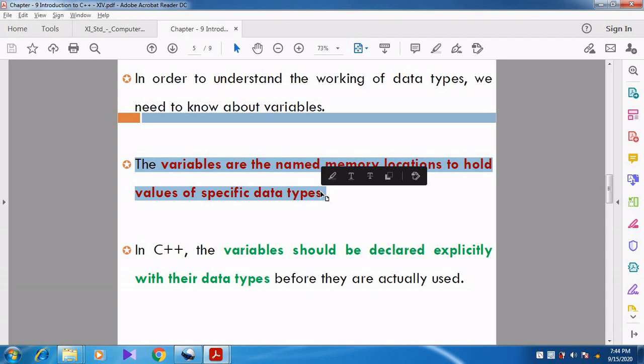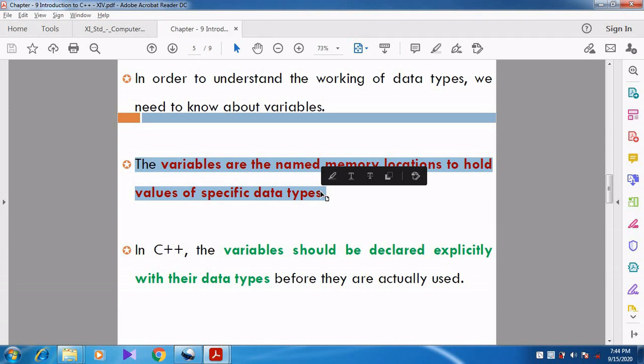Can you understand, students? Again I repeat, variables are always defined by the user, right? What is the definition of variable? Variables are the named memory locations. Each and every variable will occupy a particular memory. Why does it occupy a particular memory?